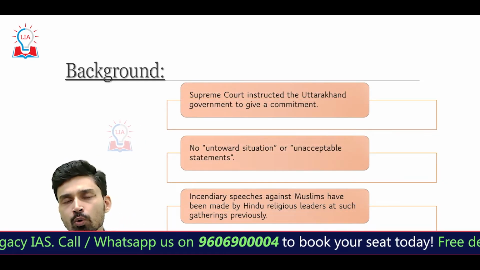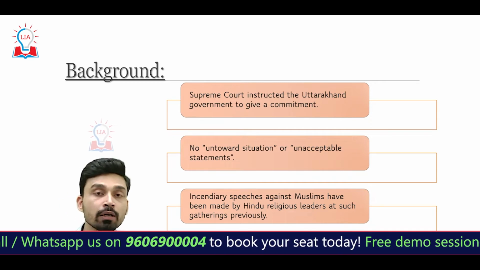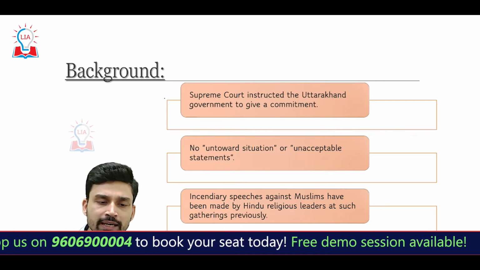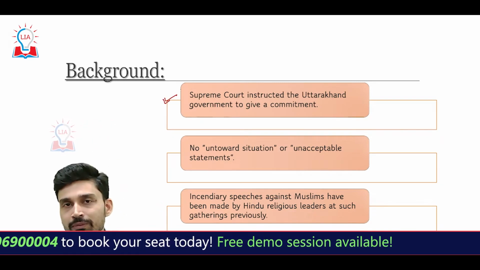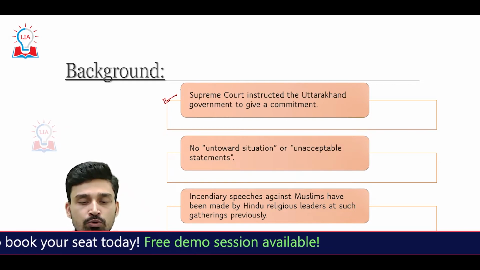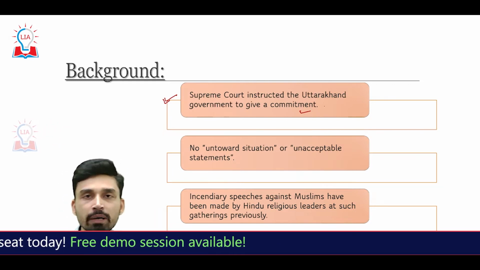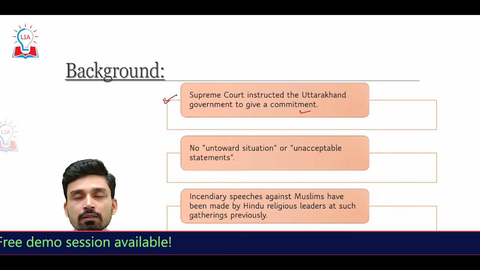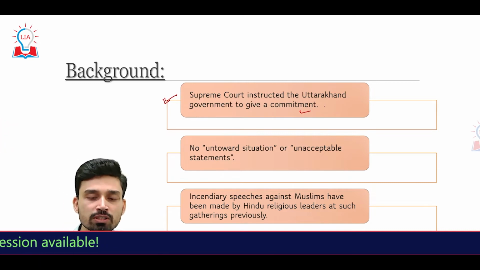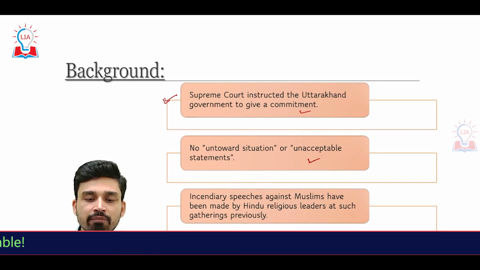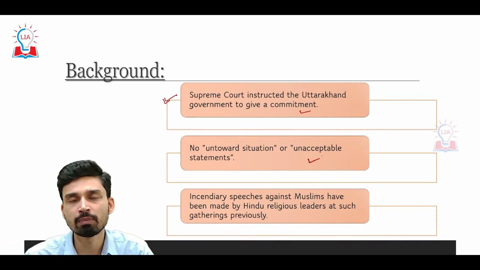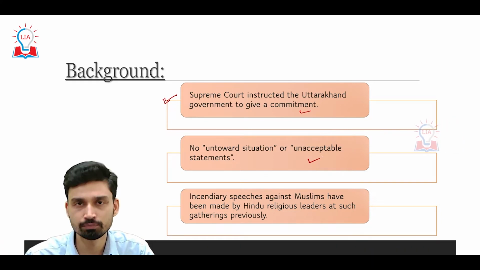If we go into the background of this incident, it has been imposed because the Supreme Court has instructed the Uttarakhand government to give a commitment that such untoward incidents or unacceptable statements will not occur in the Mahasabha that is going to be held in the coming days.